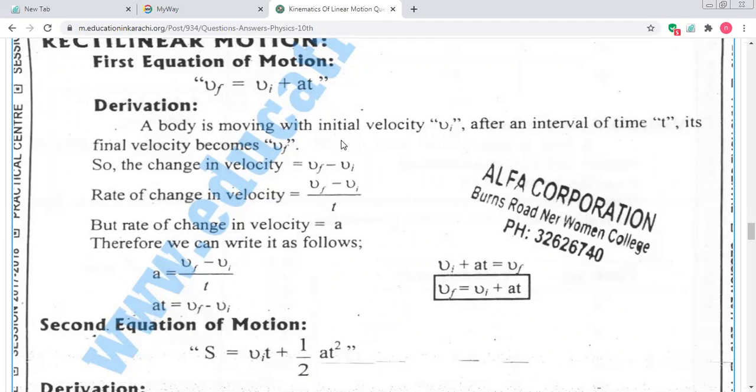Obviously, starting velocity is Vi and ending velocity is Vf. Vf means final and Vi means initial. Okay, when we say change in velocity, or delta V, change in velocity is equal to final velocity minus initial velocity. Is everyone clear up to here?